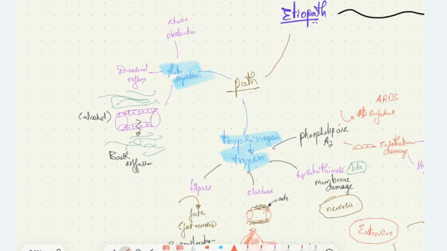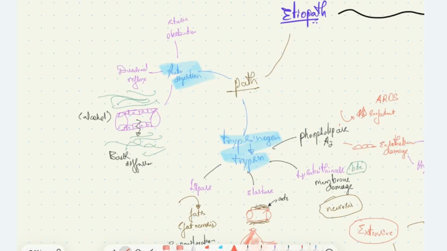Then we have the duodenal reflux theory, meaning the pancreatic enzymes are activated in the duodenum by enterokinase, which converts trypsinogen to trypsin, and trypsin converts all the proenzymes formed to their active forms. This can reflux back into the pancreatic duct, causing autodigestion. This is one of the theories.